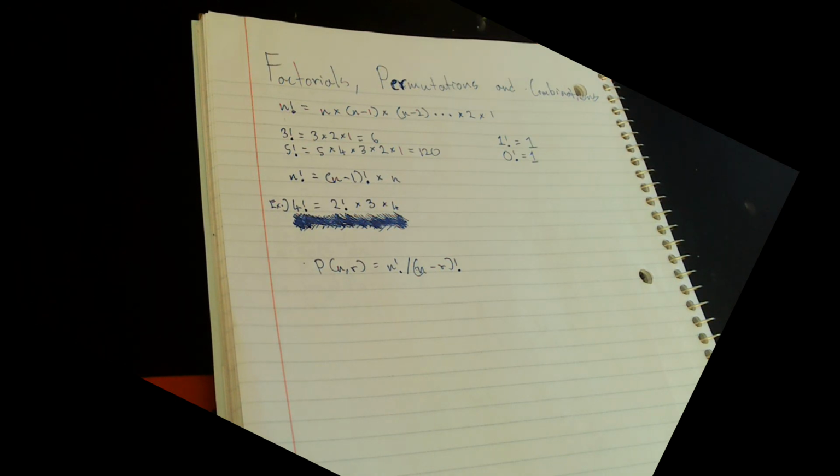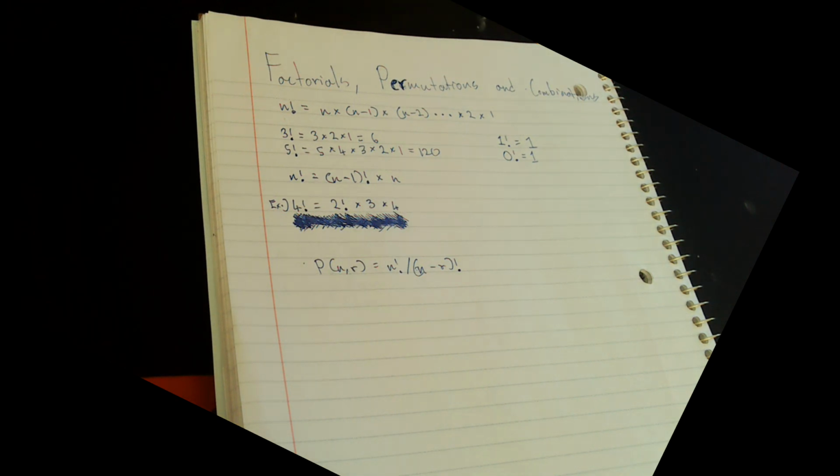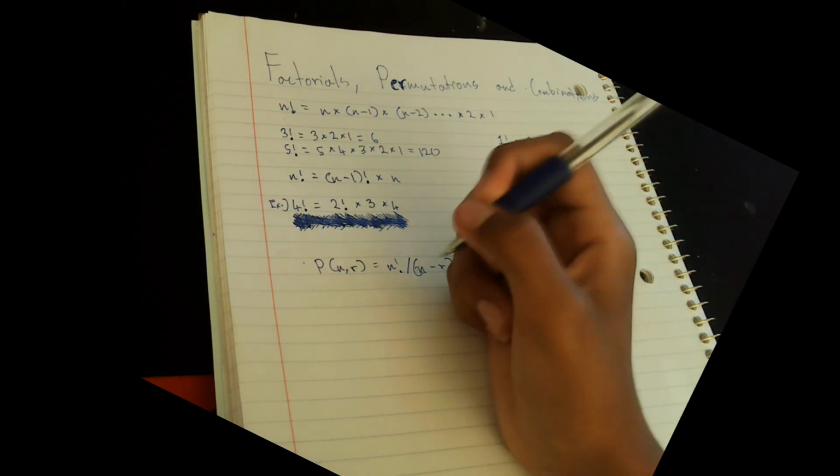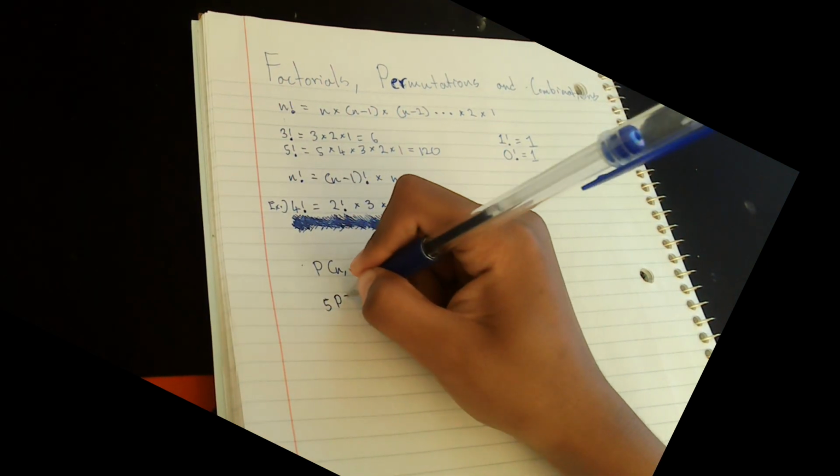Let's take an example. Example 1. How many ways can 3 students line up out of 5? So, over here, we know that our total is 5, so our n is going to be 5, and our pick, or the items to choose, is 3. So our r is 3, which means we can write this as 5P3.